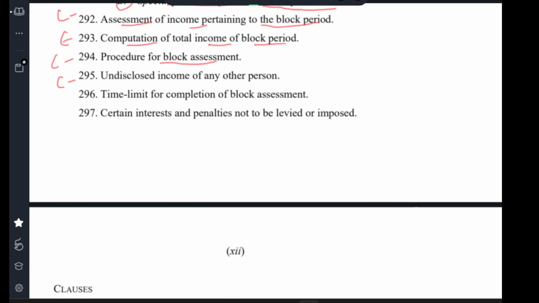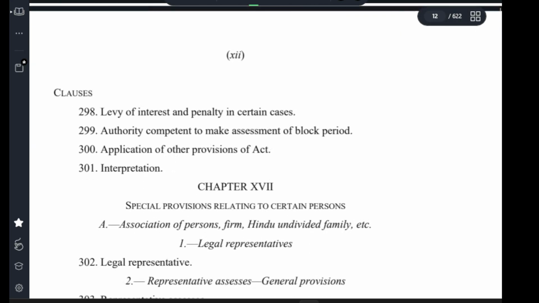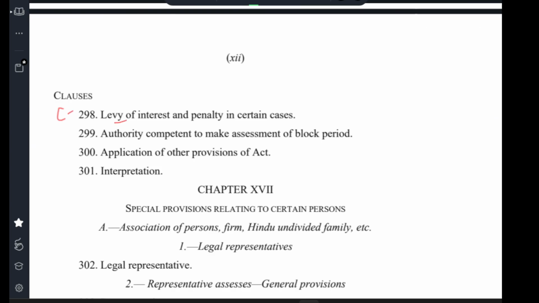Clause 295 disclosure of income of other person. Clause 296 time limit for completion of block assessment. Clause 297 certain interest and penalties not to be levied or not to be imposed. Clause 298 levy of interest and levy of penalty in certain cases.